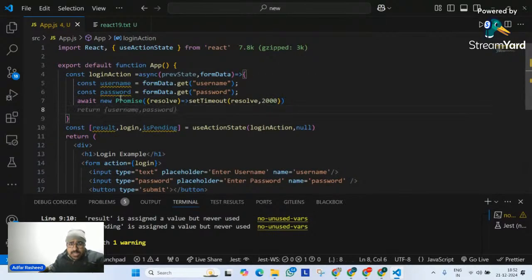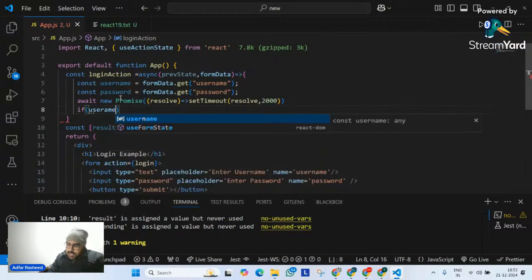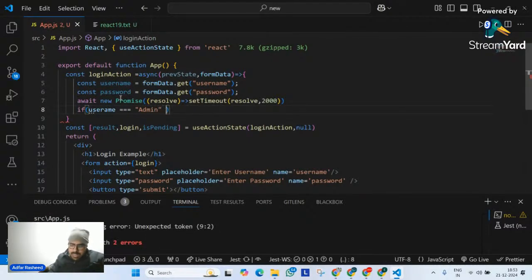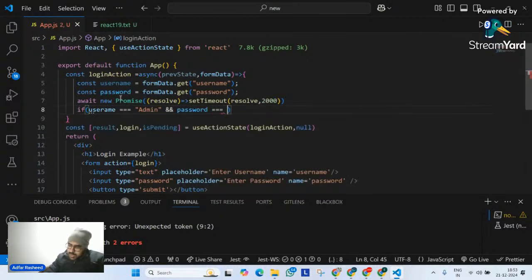Then after that, check if username is equal to admin, and then check and if my password is equal to my password in that particular case.